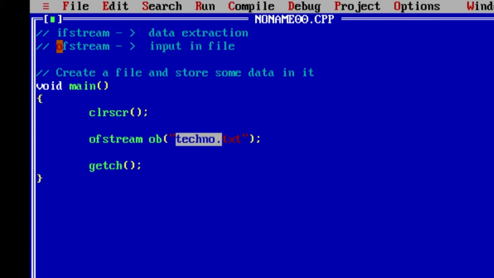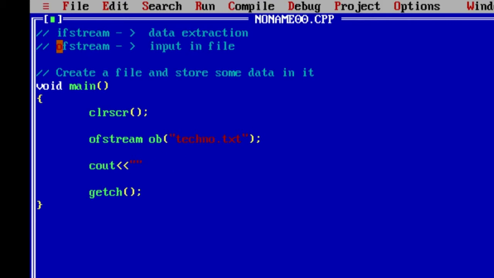Now what happens in the compiler is, whenever it checks this name, firstly the compiler will see if this file exists, then it will open that same file to write something in it. But if the file does not exist, then it will create that file and do operations in it. Here I'm assuming this file is not available by default. So it will create the new file and then do whatever operation I'm doing inside that.